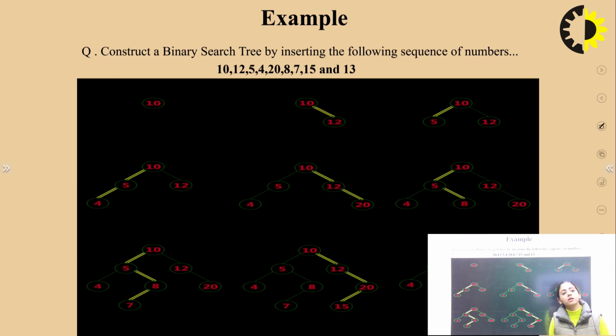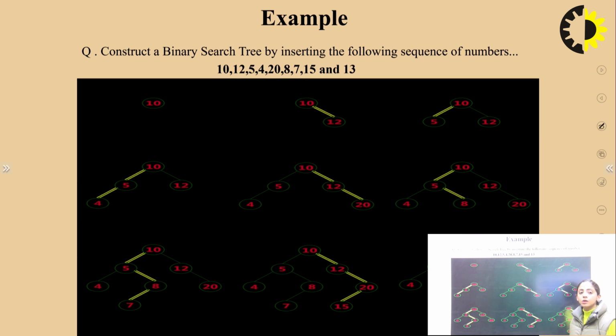Next you have to insert 20. 20 has a value greater than 10. Now it will be compared with 12. 20 is greater than 12. It will be inserted in the right subtree. Now you have to insert 8. 8 has a value which is smaller than 10. It will go to the left part of the tree. Now 8 is greater than 5. So automatically it will be inserted in the right subtree of 5.